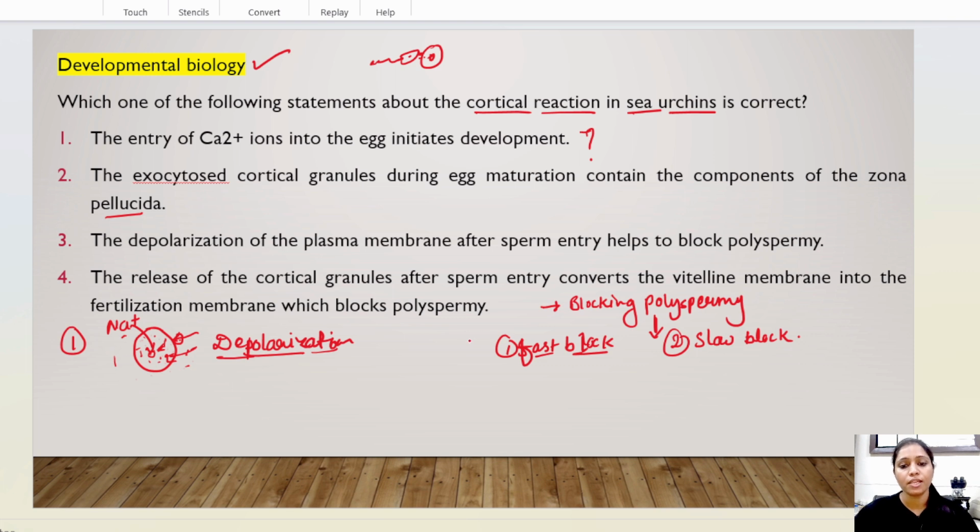So the first phenomenon is the fast block, and this occurs within 1 to 3 seconds after sperm entry.